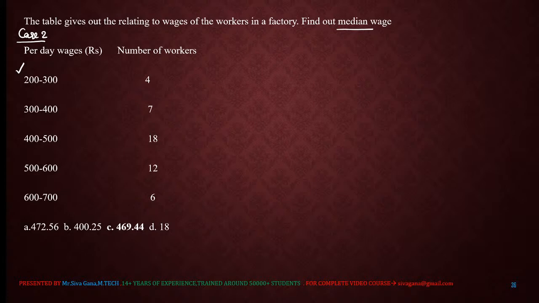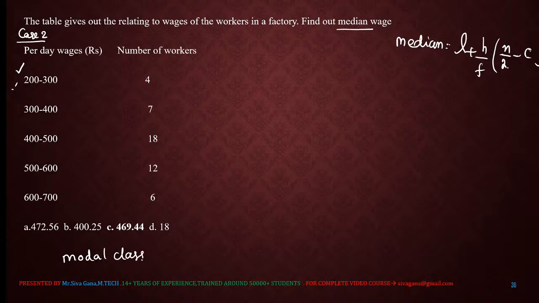Another important model. Now for this discrete form case 2, I am explaining the median calculation. Median is nothing but L plus h by f into (n by 2 minus c). I will explain each and every term. First of all, we need to locate the modal class. That is an important point. How to locate the modal class? I will explain.